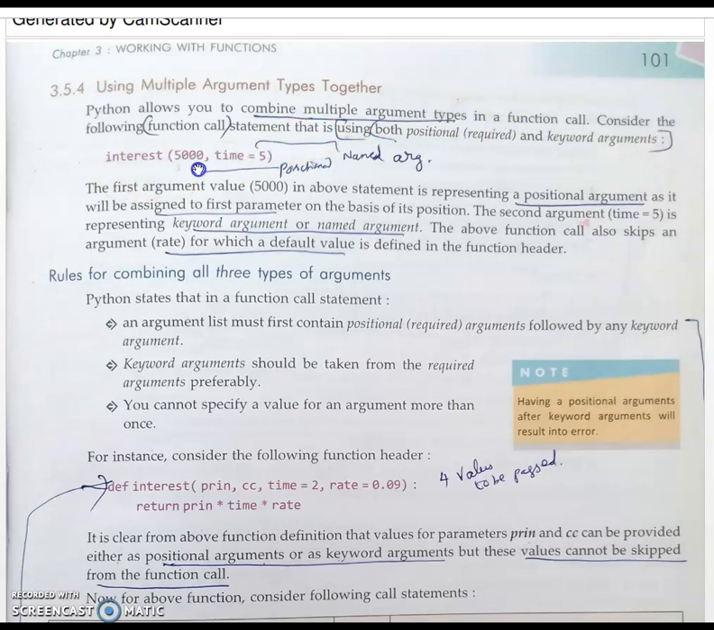For example, interest, this is the principal. This is the named argument. The first argument 5000 in the above step represents the positional argument. The second argument is also a positional argument. This is the default argument. So we are combining multiple types of argument. How many types of argument? Default argument, keyword argument, positional argument. So we are combining the positional and keyword argument, or we can take it as a default. This is the keyword argument.